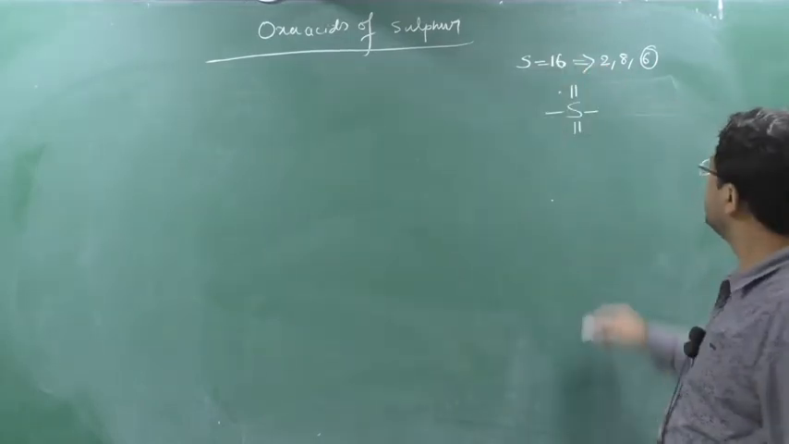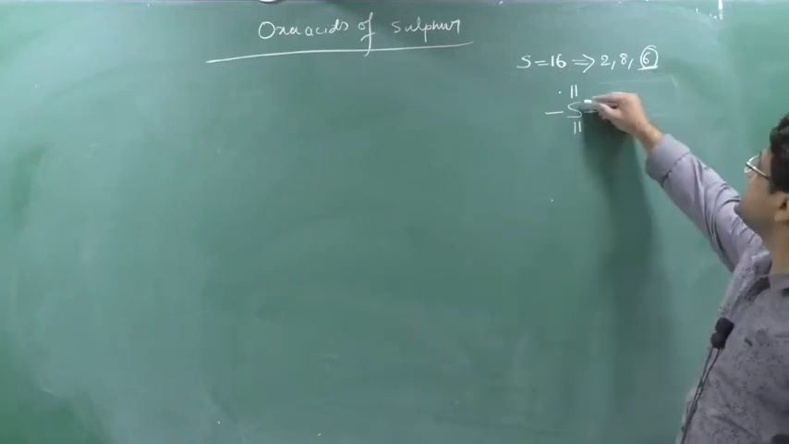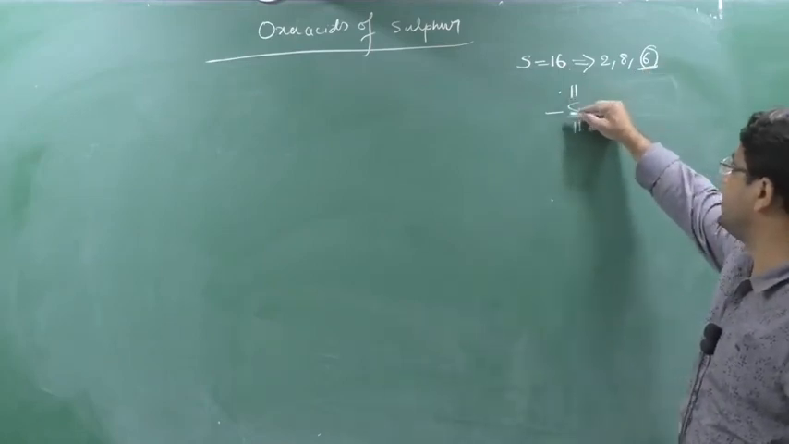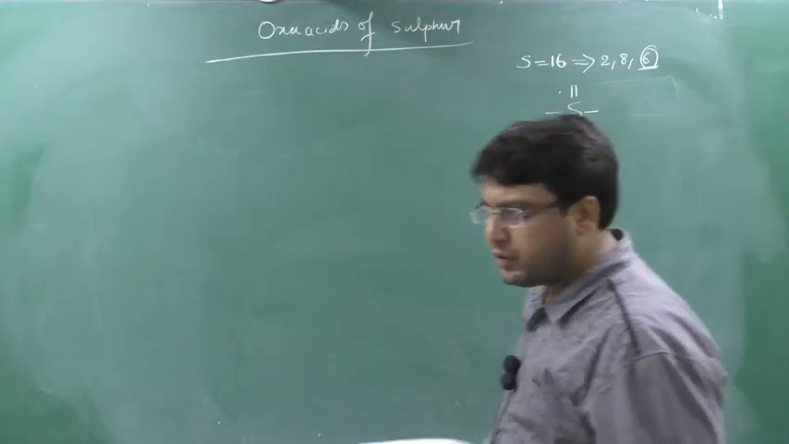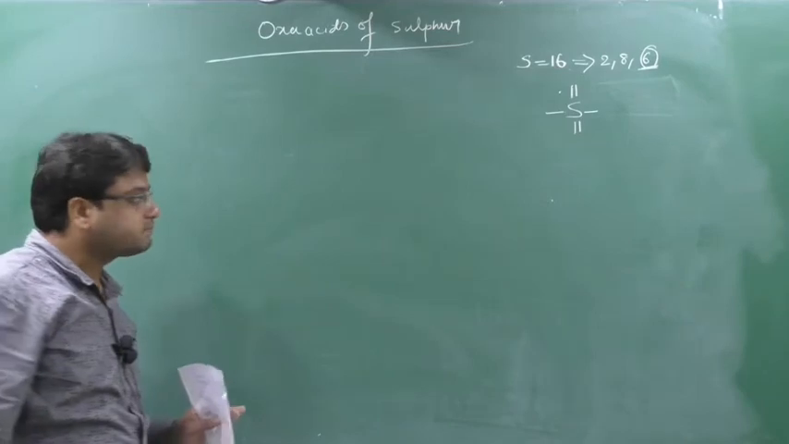Sulfur will make these bonds due to the 6 electrons in the outermost orbit of its electronic configuration. See, there are 6 electrons: 1, 2, 3, 4, 5, 6. They will make 2 double bonds and 2 single bonds. Clear? Clear this part? Okay.